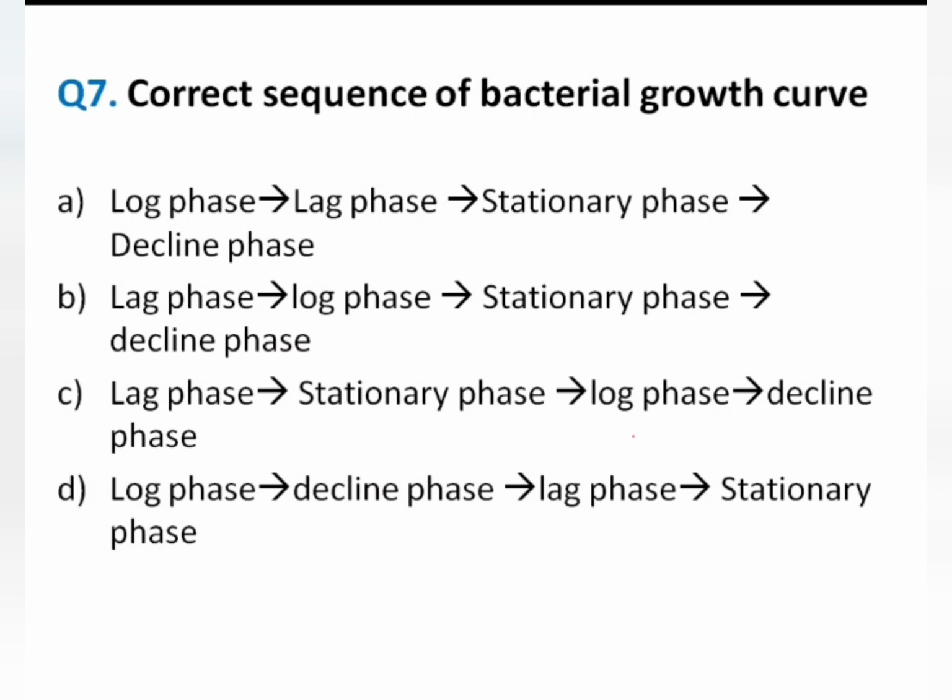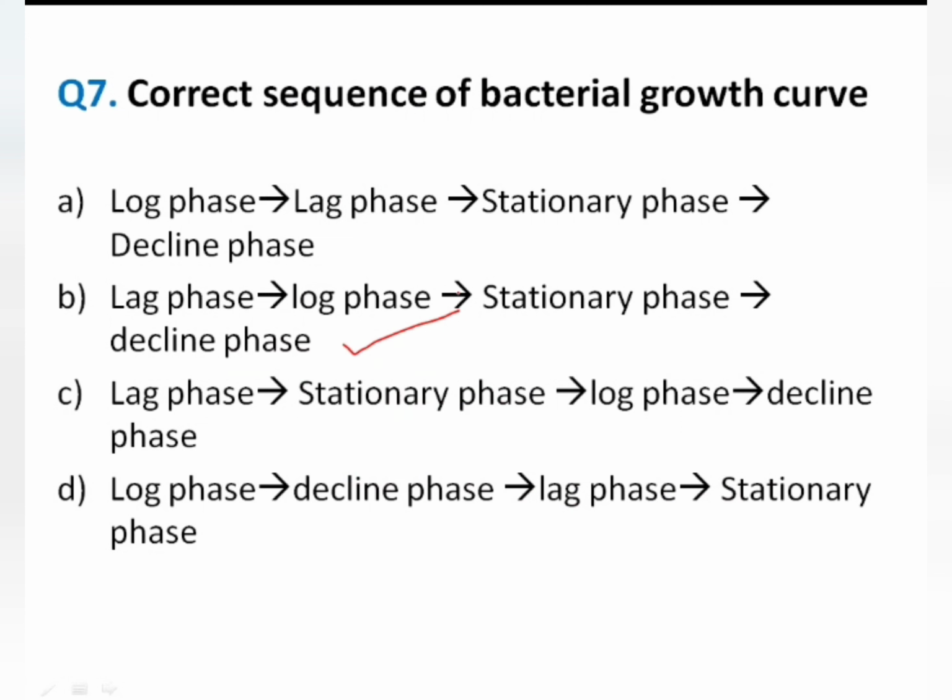Now next MCQ: correct sequence of bacterial growth curve. Log phase, lag phase, stationary phase, decline phase. Lag phase, log phase, stationary phase, decline phase. Lag phase, stationary phase, log phase, decline phase. Log phase, decline phase, lag phase, stationary phase. What do you think the answer is going to be? The growth curve is in this order: lag phase, log phase, stationary phase, decline phase. Therefore the answer is option B.